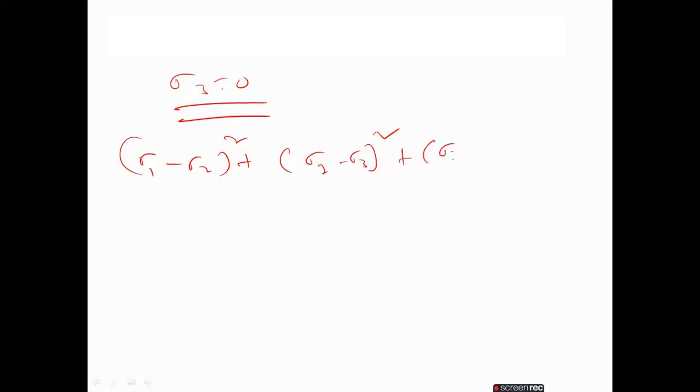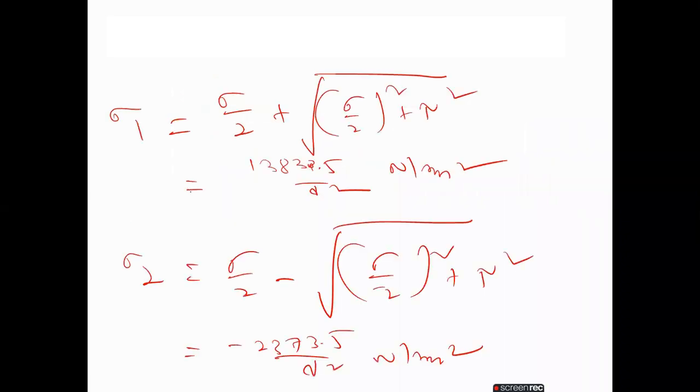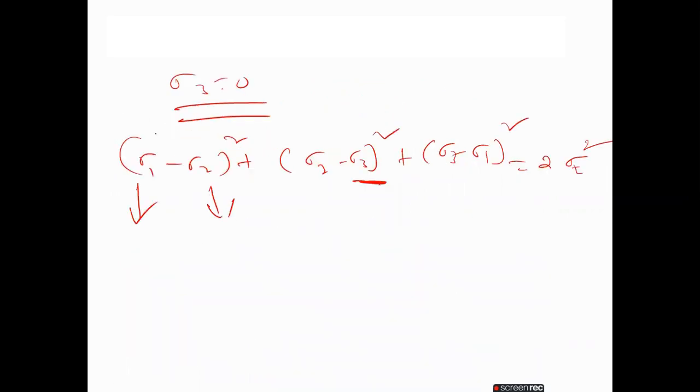These two are the most important things. And one important thing I told you already: when sigma 3 is 0 in the two-dimensional system, the formula as per the theory is (sigma 1 minus sigma 2) whole square plus (sigma 2 minus sigma 3) whole square plus (sigma 3 minus sigma 1) whole square equal to 2 sigma t square. Here sigma 3 is 0, and sigma 1 and sigma 2 we know. Once I substitute these two values, I will definitely get the diameter of the bolt.